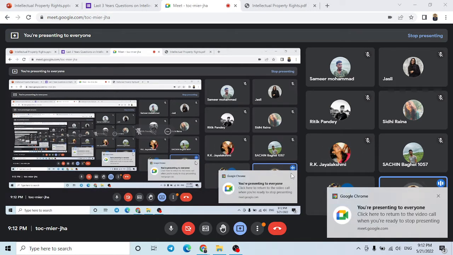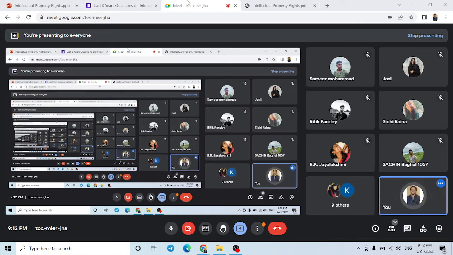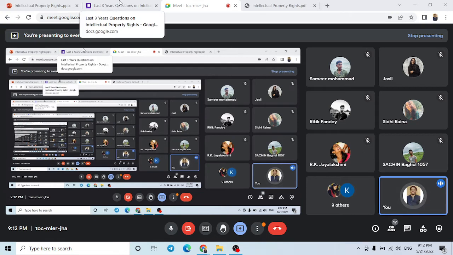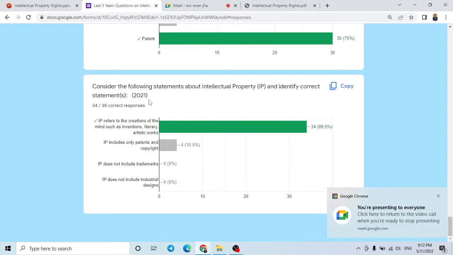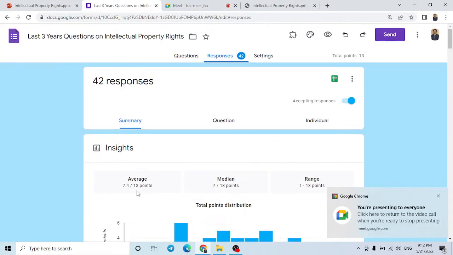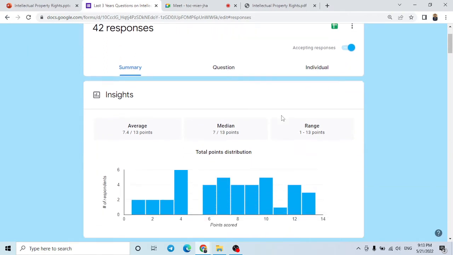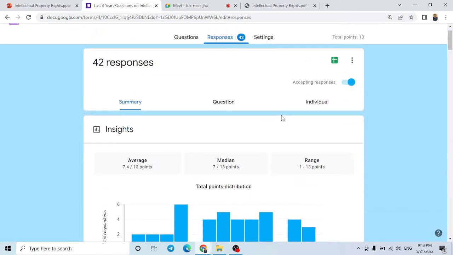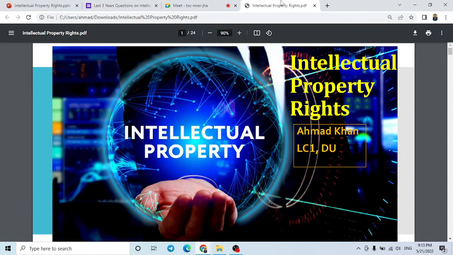Okay, so let's start our class. First, we are going to deal with the previous 3 year questions, what questions are asked in IPR. Once we analyze it, 14 questions were asked in the last 3 years. So first we are going to deal with that, and after that, we are going to read this intellectual property rights in detail.